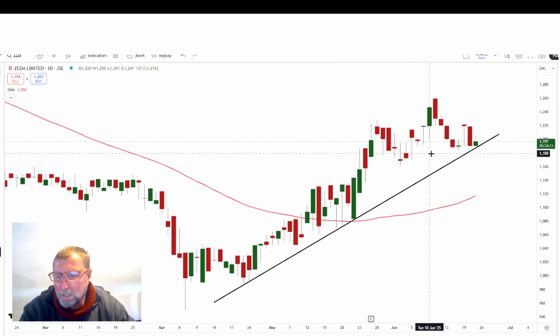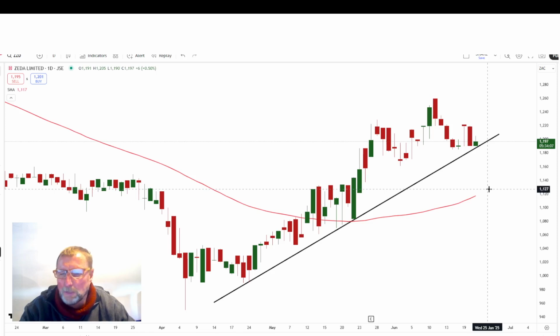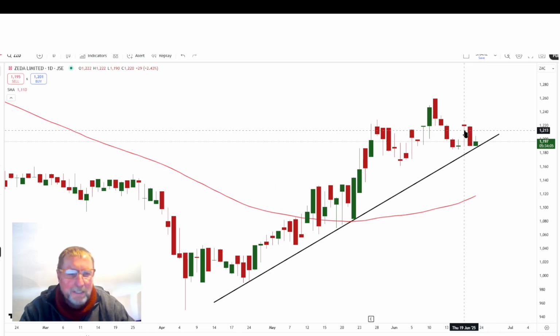But let's have a look at this chart. Let's see, below 11.90 it can break down. If you want to short it, make use of a stop loss of that hammer candle, 12 Rand and 22 cents.